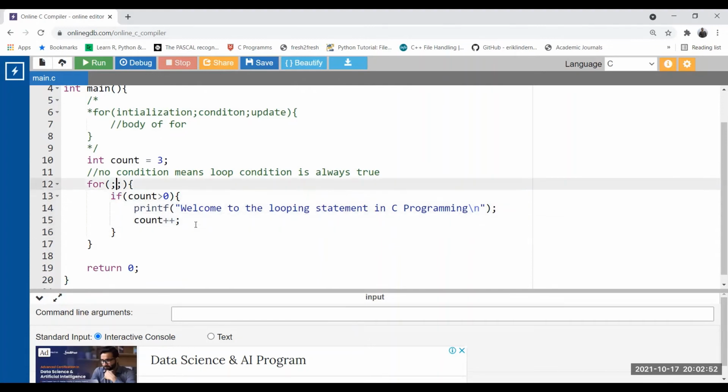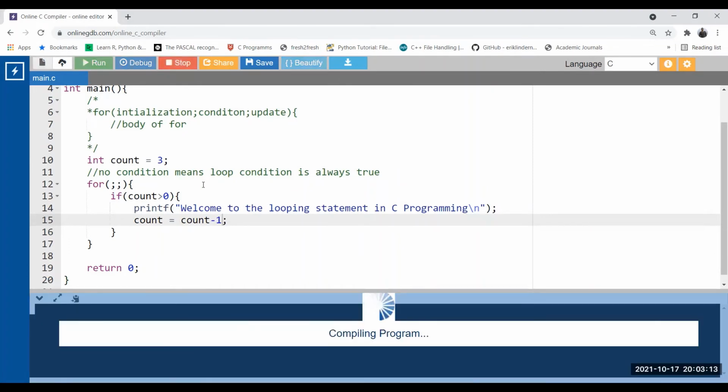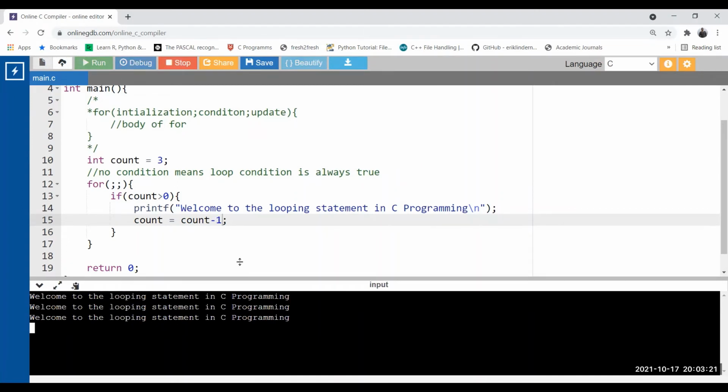What we have written here is: if count is greater than 0, it will be printed, and then it is decremented. Instead of this, we can also write count equal to count minus 1. Same output. The only purpose is decrementing the loop control variable. This is our agenda.